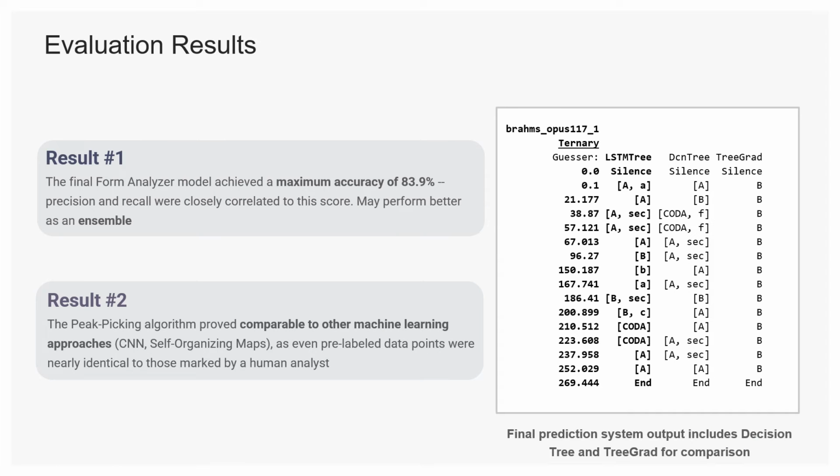We have a few very promising results, the first being that the final form analyzer model achieved a maximum accuracy of 83.9%, and precision and recall were closely related to this score. This may also perform better as an ensemble model. As well, the peak picking algorithm proved comparable to other machine learning approaches such as CNN and self-organizing maps, as even pre-labeled data points were nearly identical to those marked by a human analyst. And on the right side, you can see what the final system output looks like, entirely generated by the final system.